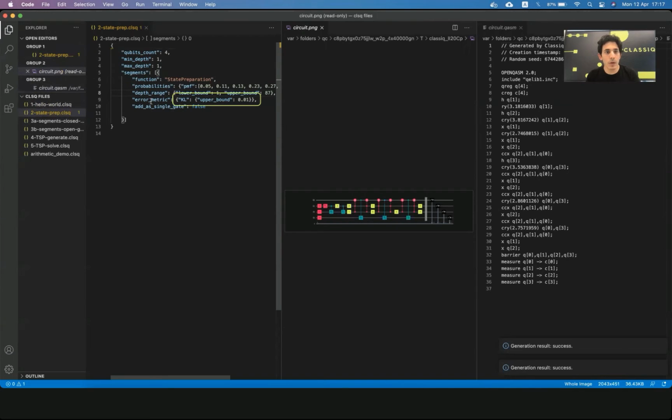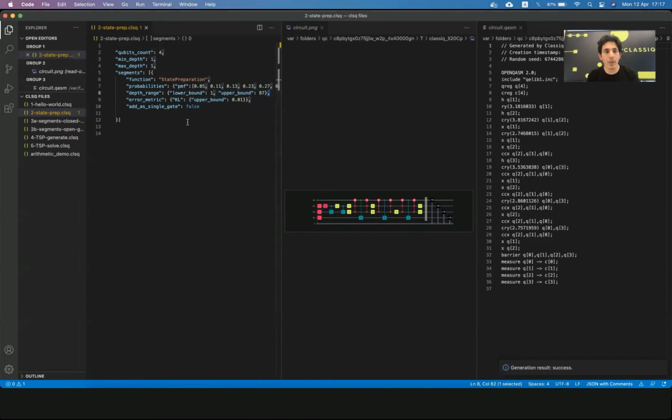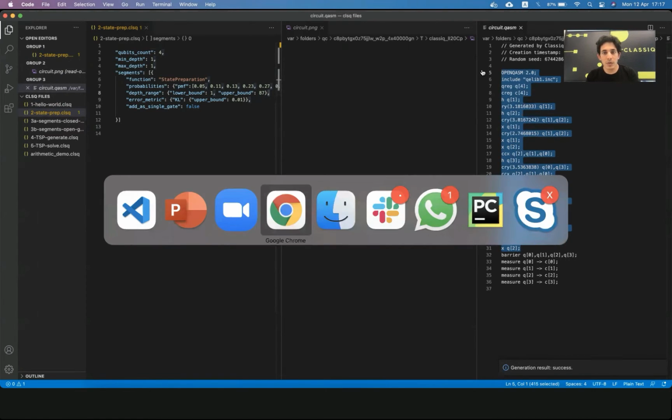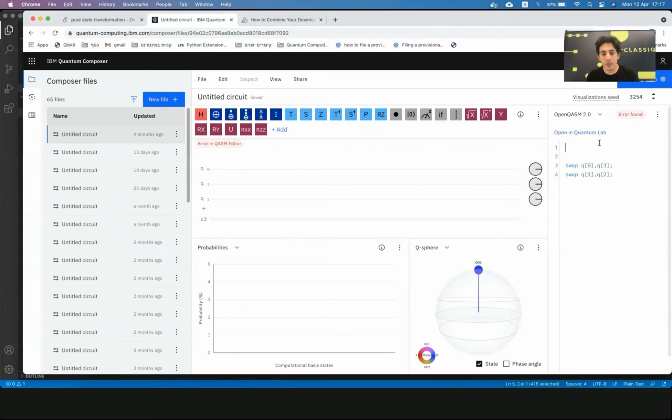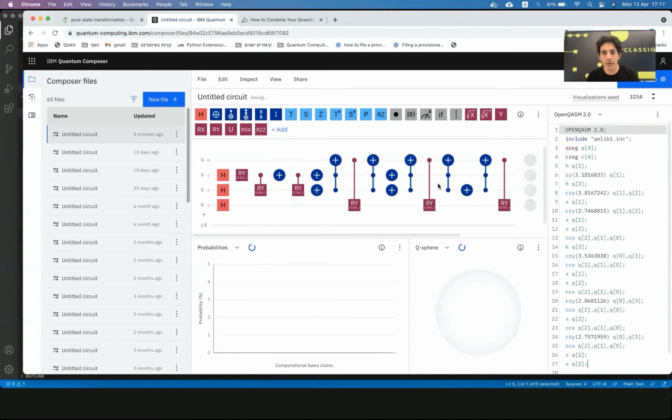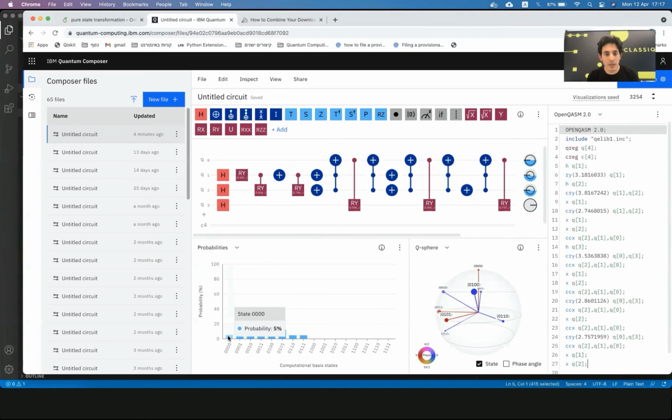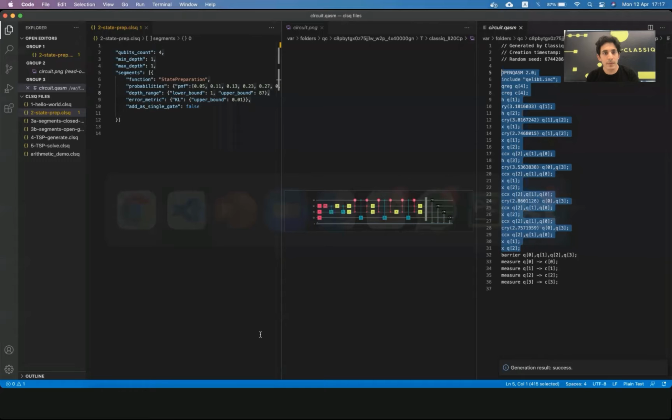And you can see here that we defined some error metric and bounds for how many gates this circuit can maximally have. And then this is a circuit complying with all of these constraints. We can also check that indeed we got what we expected. So I can just copy this, in quantum assembly, into the quantum experience from IBM. And we can see here that this is 5%, 11%, 13%, 23%, exactly as we requested in the model.